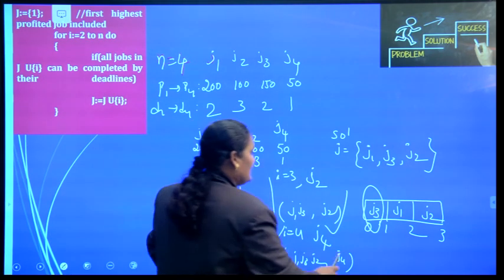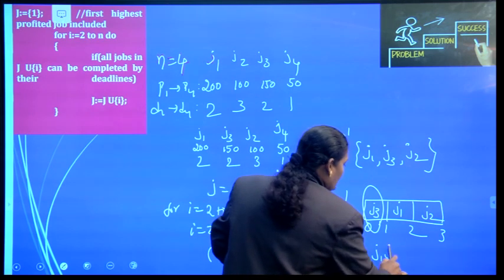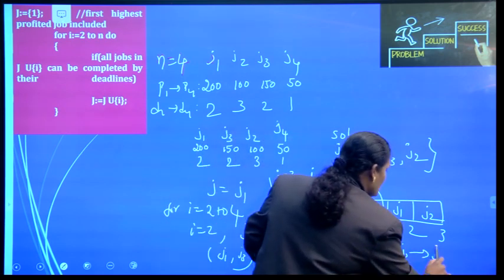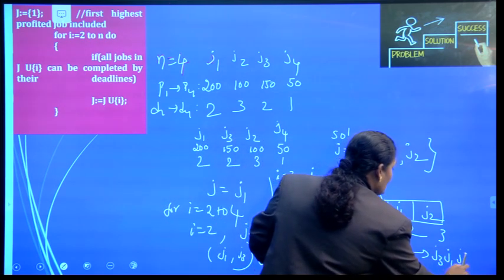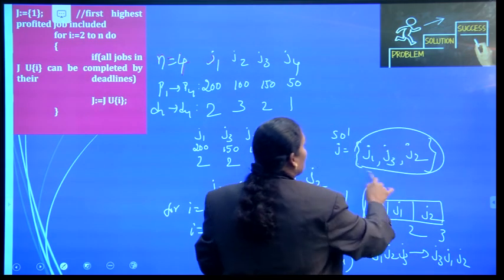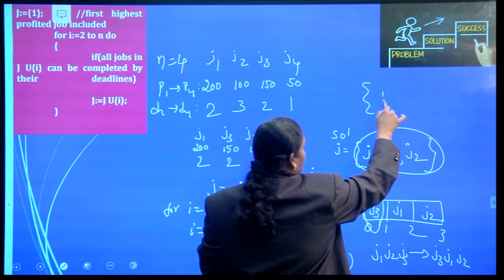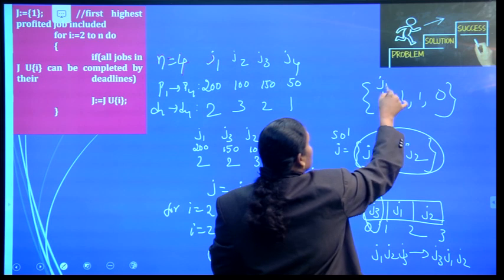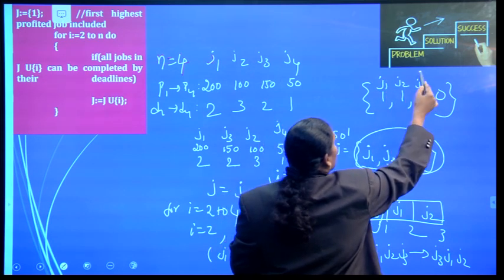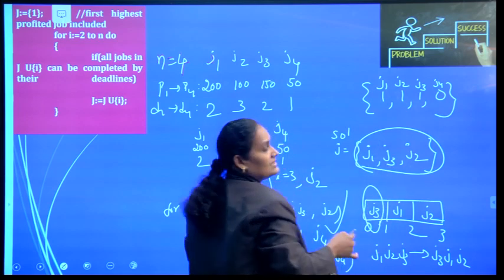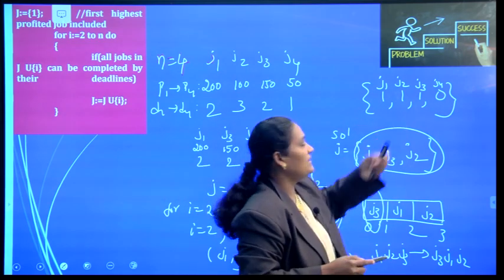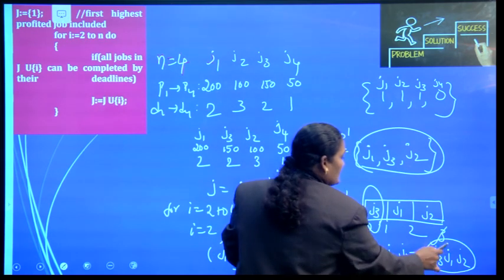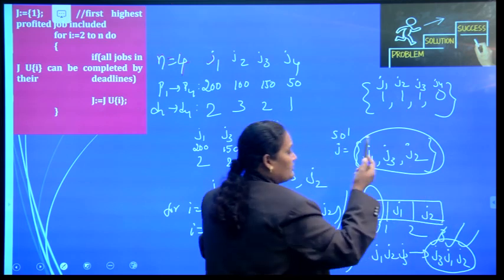So finally, what jobs are we processing? J1, J2 and J3. What is the processing sequence of those jobs? J3, J1, J2. How can I represent the solution vector? The solution vector can be represented as 1, 1, 1, 0. That is, J1 is 1, J2 is 1, J3 is 1 and J4 is 0. These are the 3 jobs that I am performing. In which order are those 3 jobs performed? J3 is performed first, J1 next, J2 next.